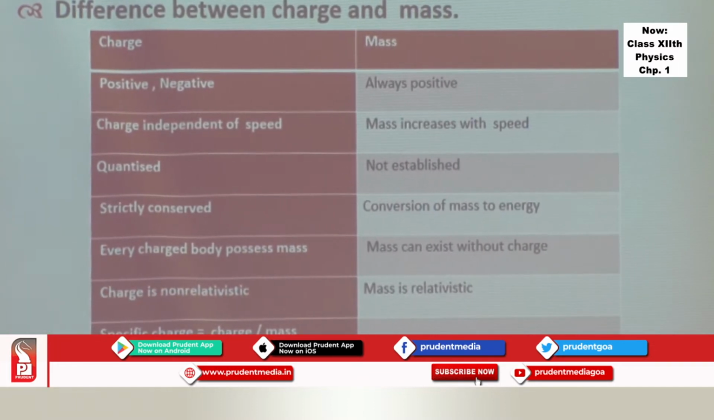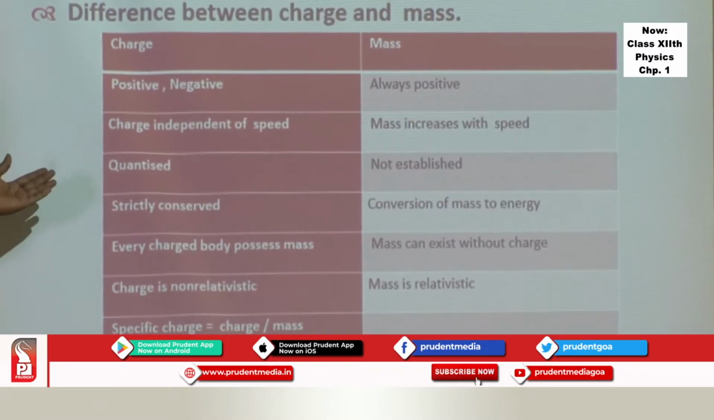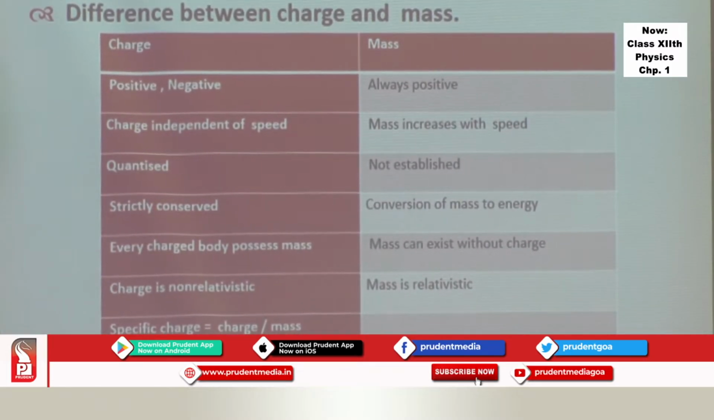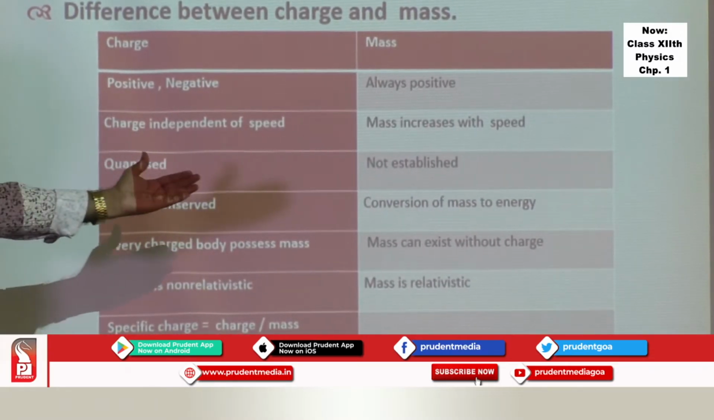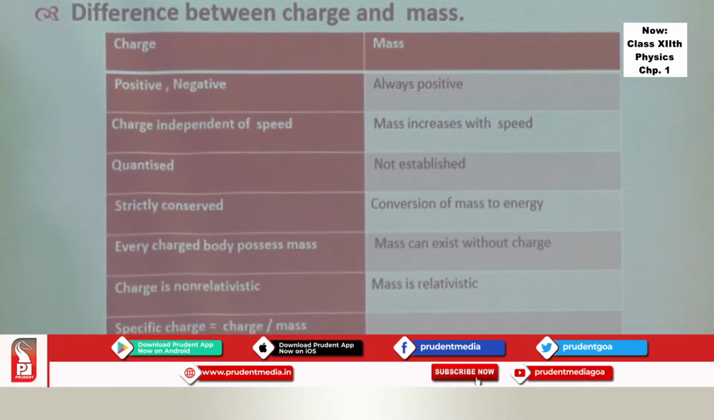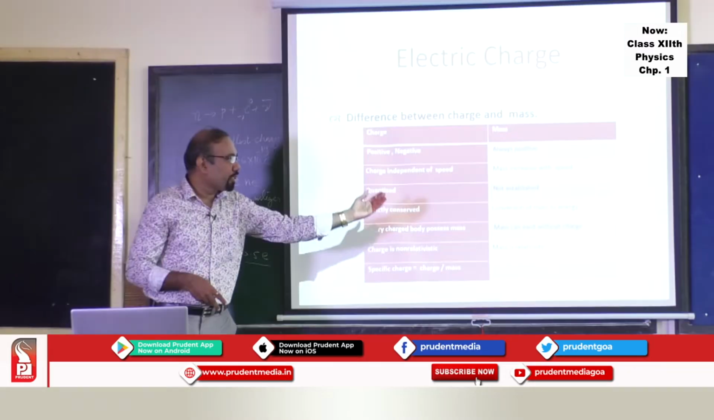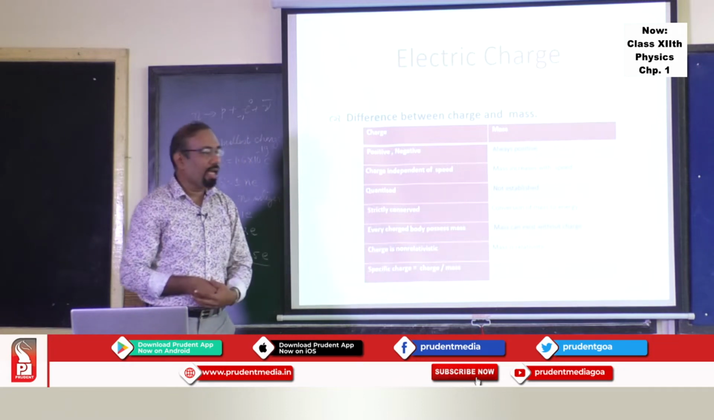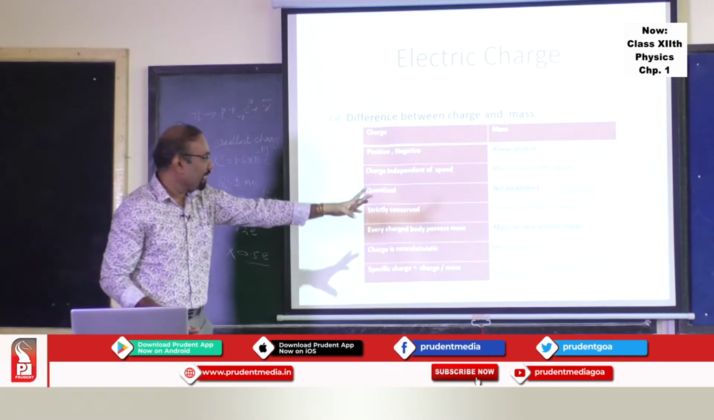Charge is non-relativistic, whereas mass is relativistic. Then charge is quantized. Whether mass is quantized has not been established. Charge is strictly conserved, as I have spoken just now. And the conversion of mass to energy you know by the famous Einstein equation, E = mc². Then every charged body possesses mass, but every massive body may not carry charge as such. For example, a neutron has mass, but it doesn't have any charge.